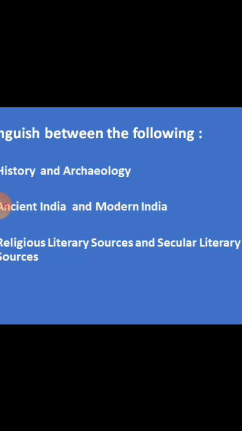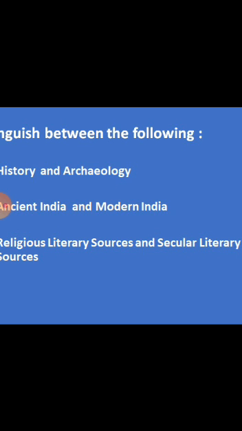Then write about the secular literary sources. It is on page number 10. Secular literature consists of writings that are non-religious literature. The law books of ancient India, Dharma Sutras, Smriti, Arthashastras and Kalidas are the examples of secular literary sources. Clear all of you? Secular and religious.